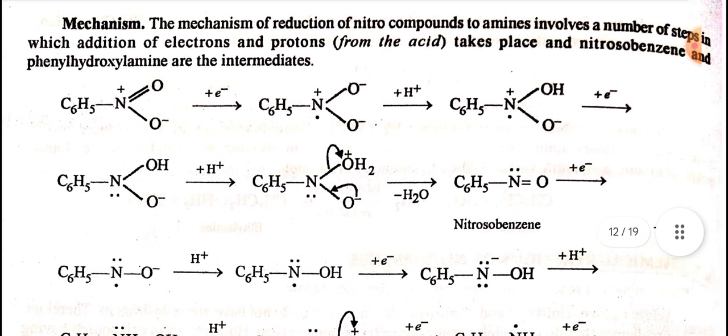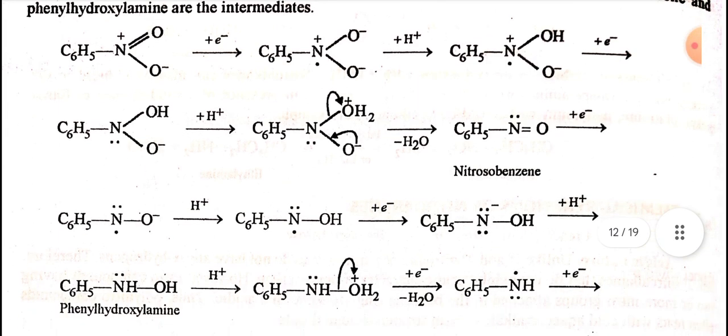Mechanism. The mechanism of reduction of nitro compounds to amines involves a number of steps in which addition of electrons and protons from the acid takes place, and nitrosobenzene and phenylhydroxylamine are the intermediates. You can see these steps.